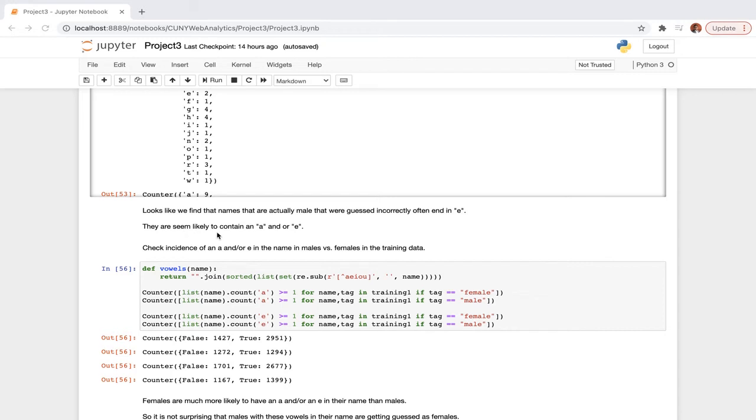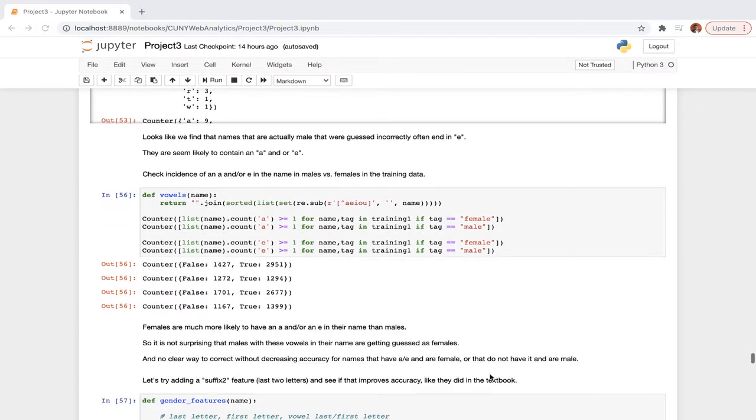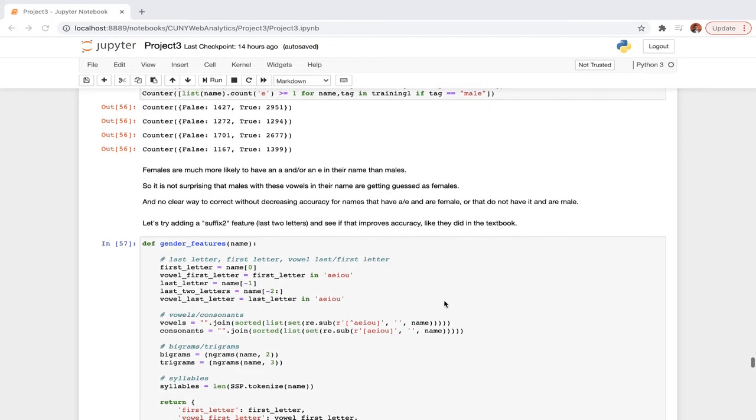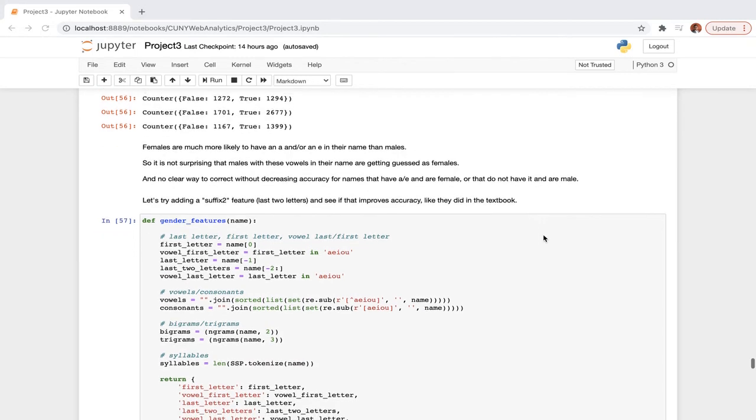They're also likely to contain an A and or an E. And we continued our analysis and found that females are much more likely to have an A and an E in their name than males. So it is not surprising that males with these vowels in their name, we are guessing them as female names.